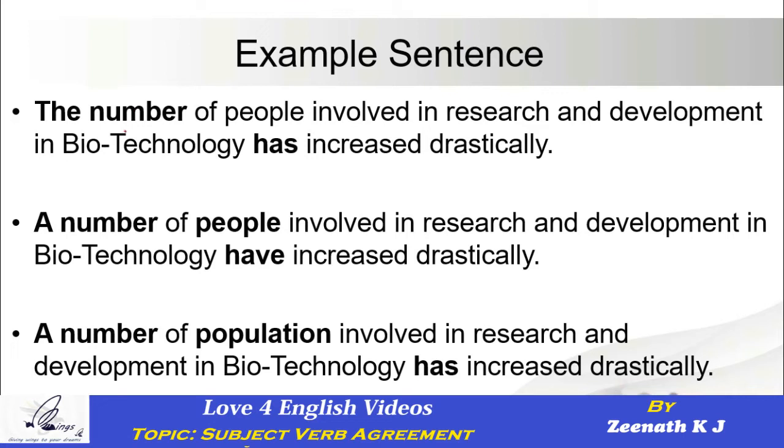Look at the first sentence. It says, the number of people involved in research and development in biotechnology has increased drastically. You need not waste your time reading the sentence, understanding it and trying to solve it, because the sentence is actually starting with the number.